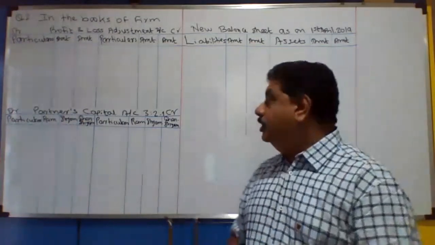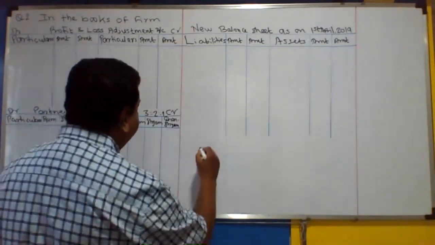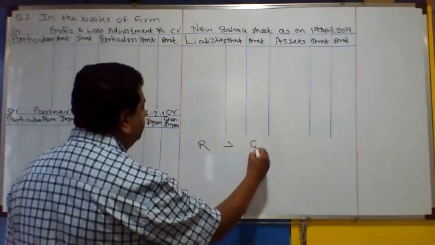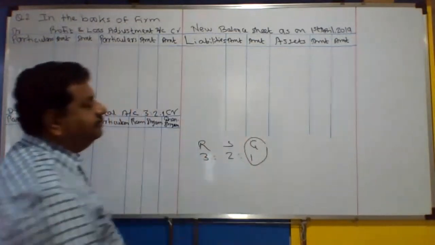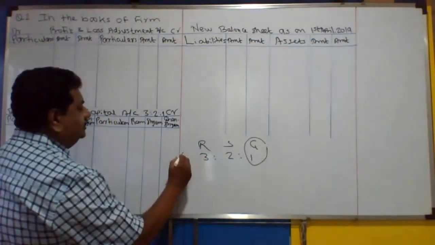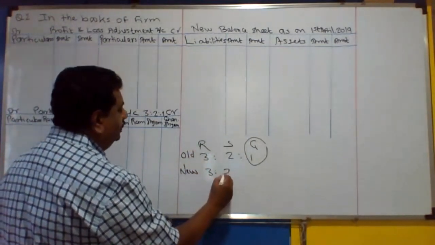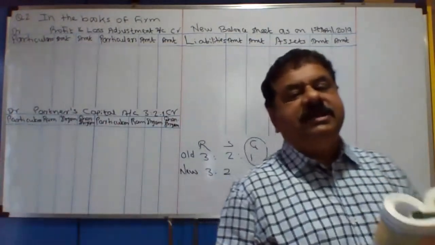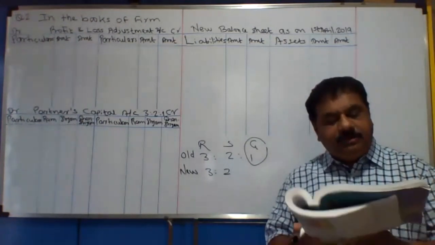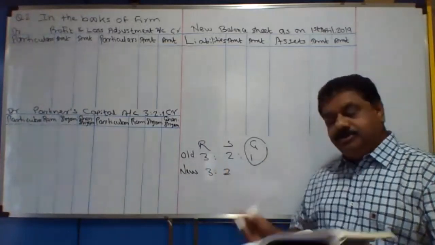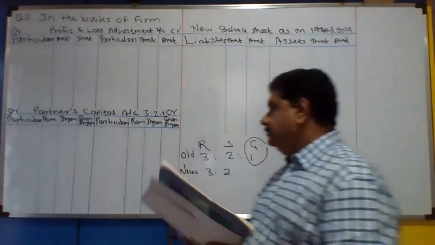Now what is the old ratio? It is 3:2:1. This is the ratio for Ram, Sham and Ghanasham. Out of that, Ghanasham is the retiring partner. The new ratio is now only 3:2, that is, by cancelling the retiring partner's share. The remaining share gives the new ratio. The amount payable to the retiring partner is transferred to his loan account. That's okay.